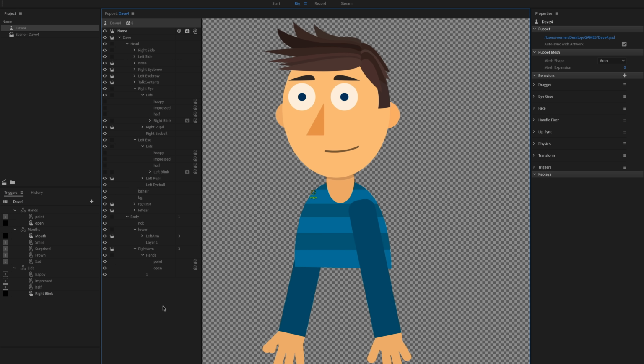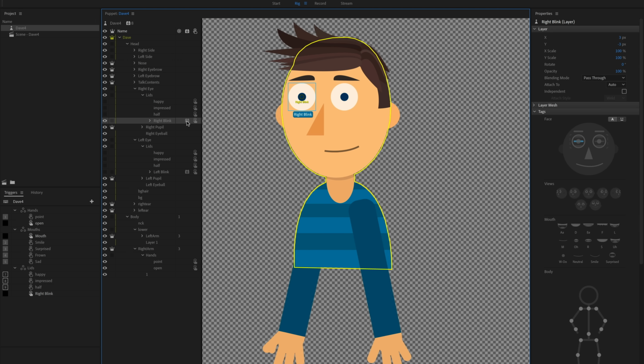So there's a few ways I could fix this. I could go back into Photoshop, and instead of calling this right blink, call this container or something like that, and then put the right blink group inside of it. That way it wouldn't trigger exactly as we're seeing right here. But you know what? For this character, I want to keep things easy, and it's not a big deal if his blink is showing up at the same time as these other things, because for the most part, these are kind of covering the rest of his eyes.